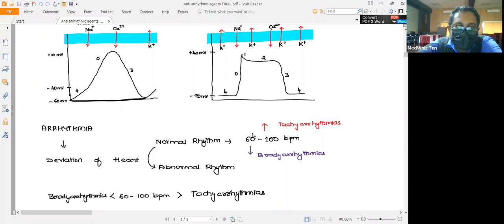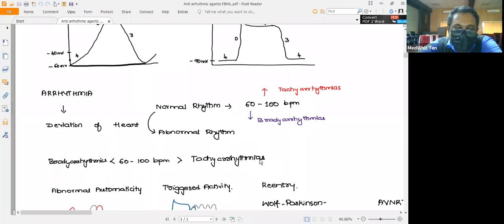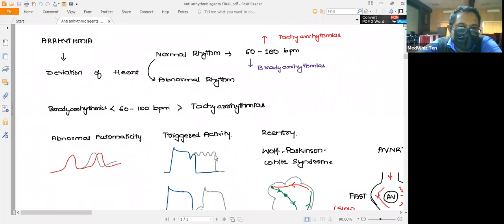As you know, the normal rhythm present in the heart will be between 60 to 100 beats per minute. If the beats per minute decreases below 60, it is called bradyarrhythmia. If the beat increases above 100, it is called tachyarrhythmia. In day-to-day clinical practice, the tachyarrhythmias are very, very important. Tachyarrhythmias are much more common than the bradyarrhythmias.